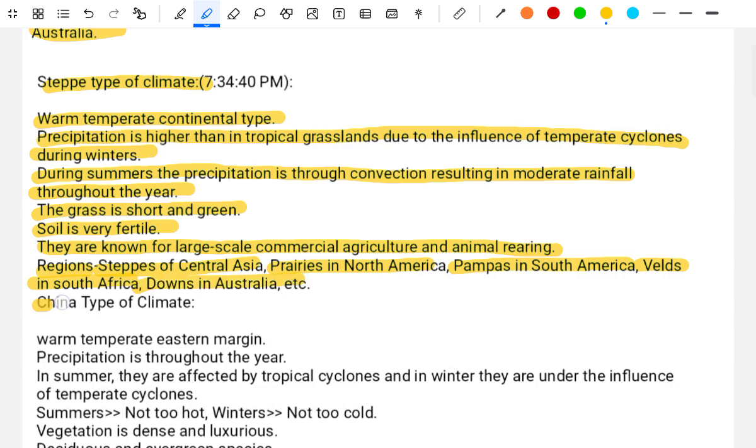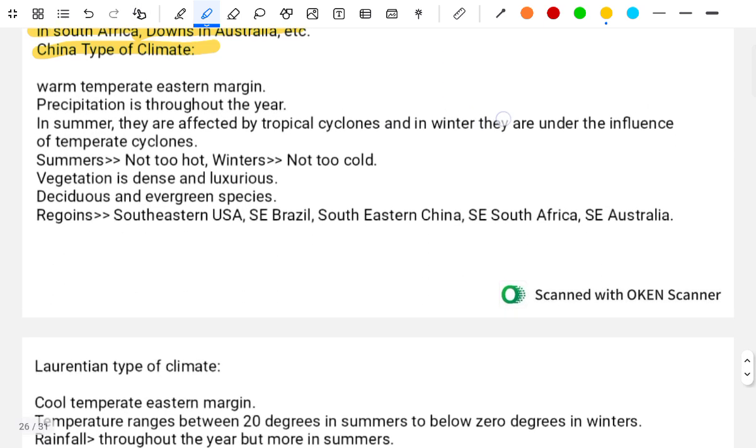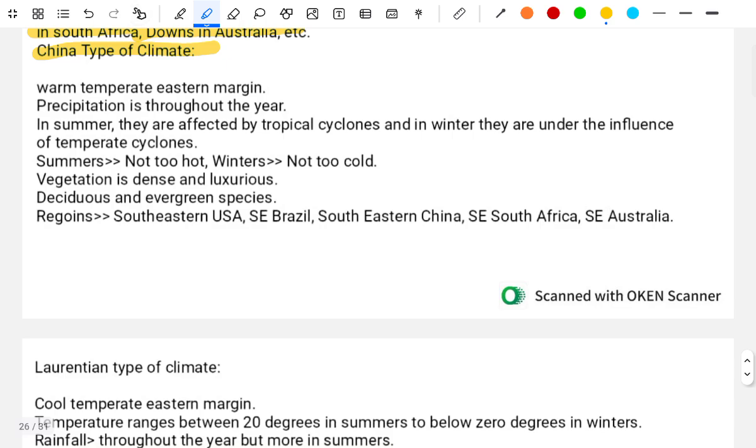Chinese type of climate. A warm temperate eastern margin. The precipitation is throughout the year. In summer, they are affected by the tropical cyclone, and in winter they are under the influence of the temperate cyclone. Summer, not too hot. Winter, not too cold. Vegetation is very dense, luxuriant. Deciduous and evergreen species. Regions: southeastern USA, southeast Brazil, southeastern China, southeast South Africa, southeastern Australia.